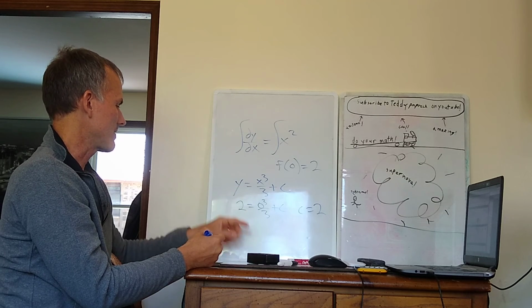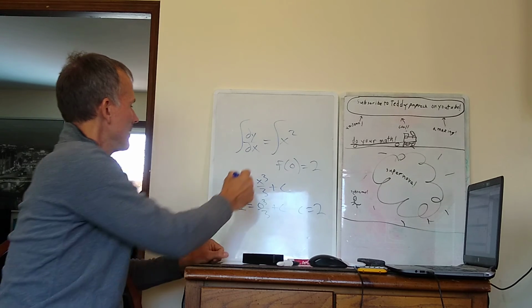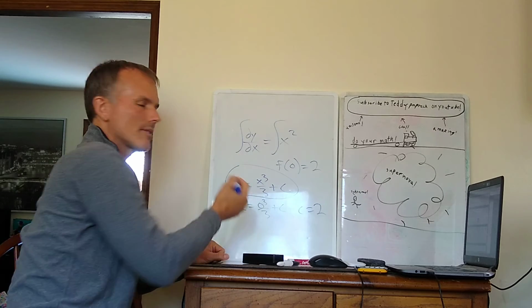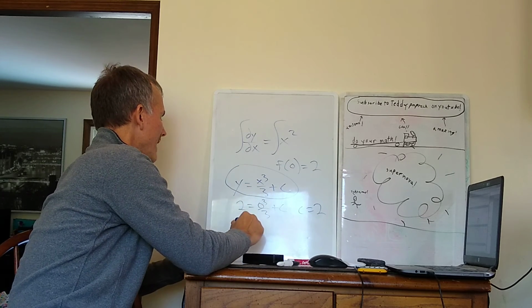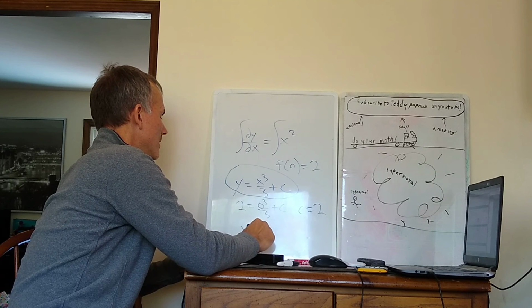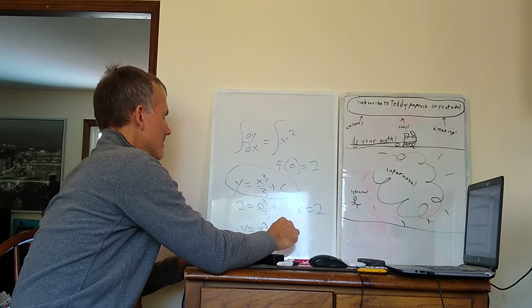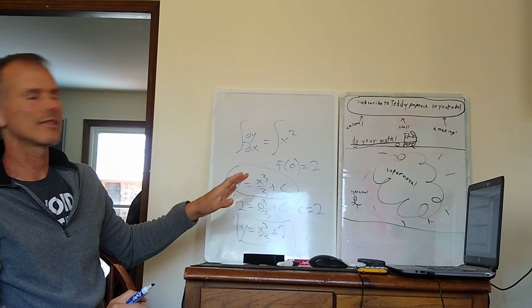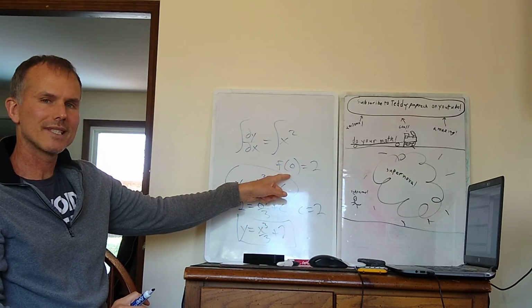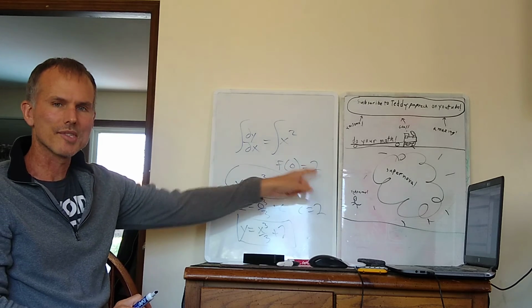And now that I know that c is 2, I can take this general solution and turn it into a particular solution by replacing the c with a 2. So I get y equals x cubed over 3 plus 2. And that is the particular solution to the original differential equation for the initial condition f of 0 equals 2.